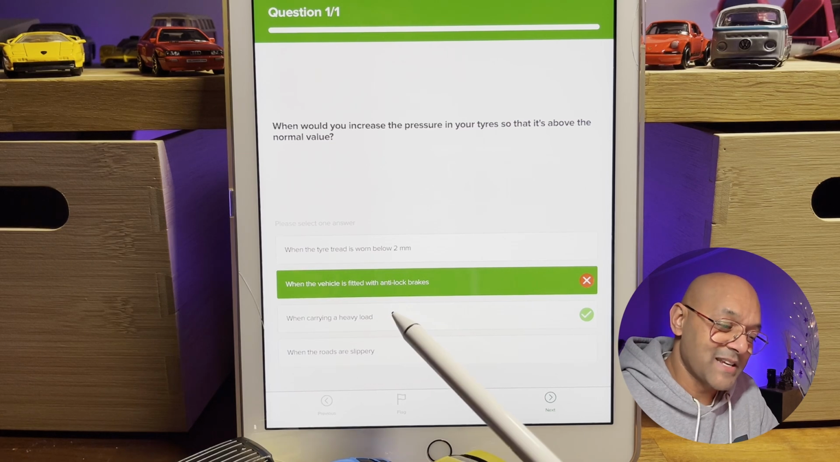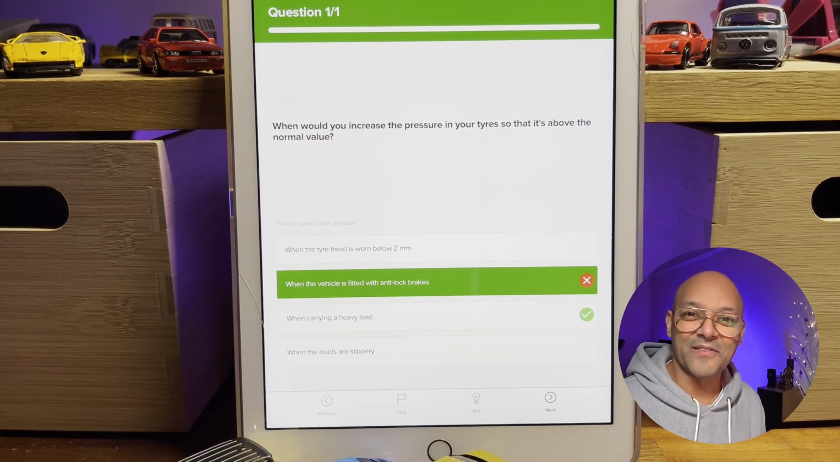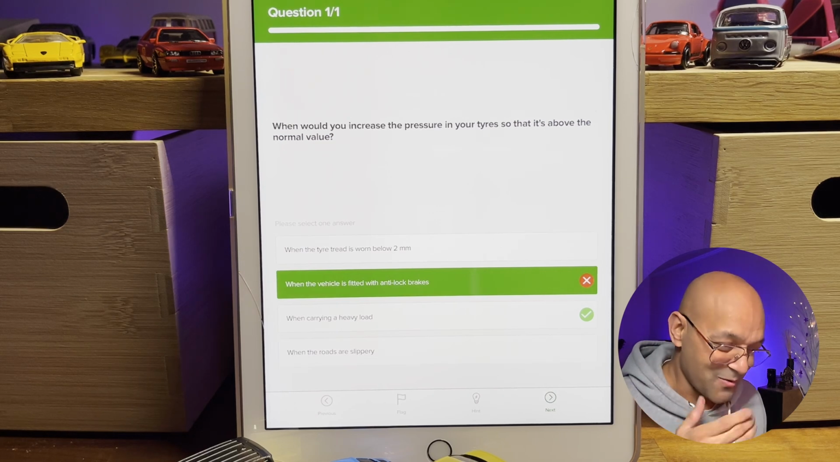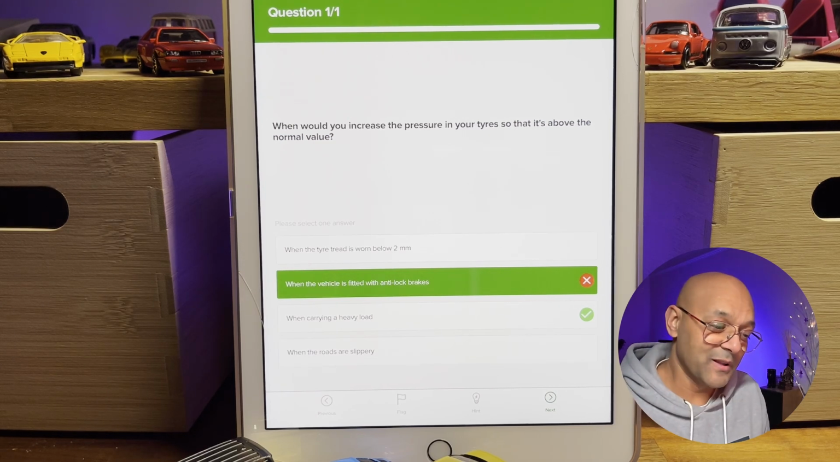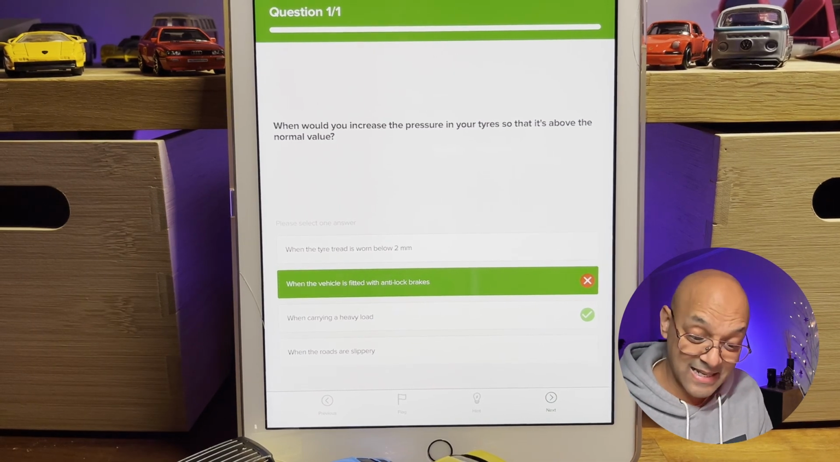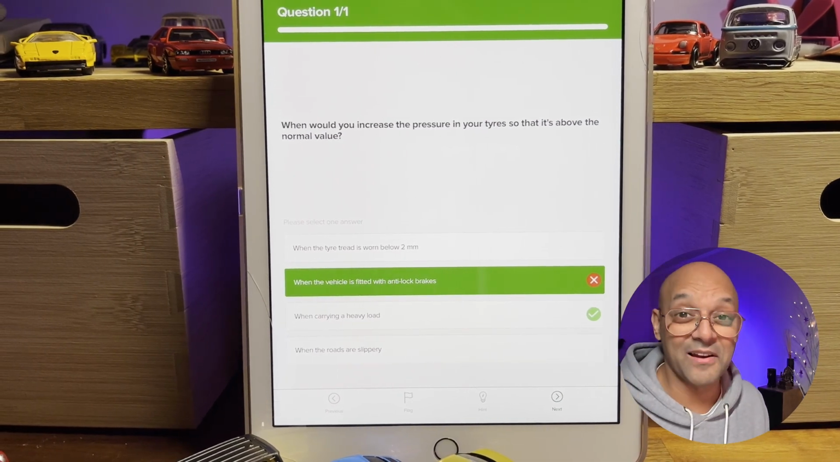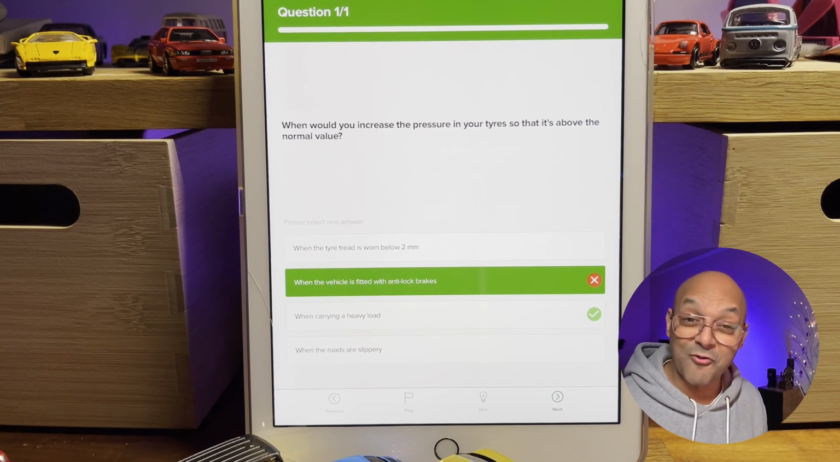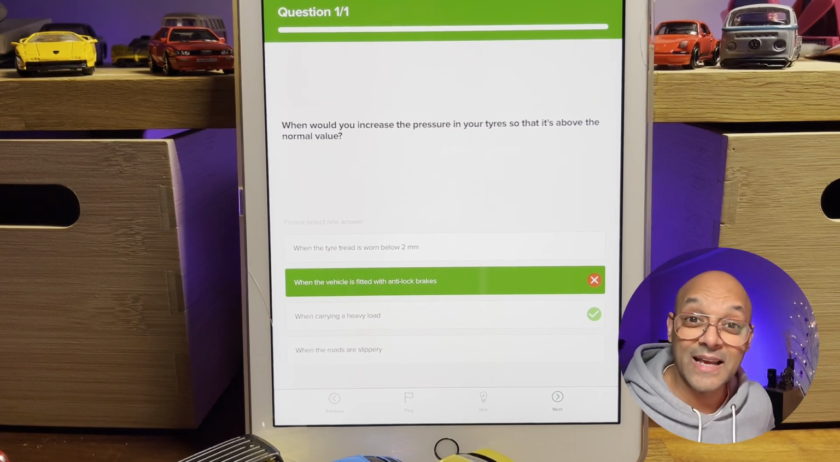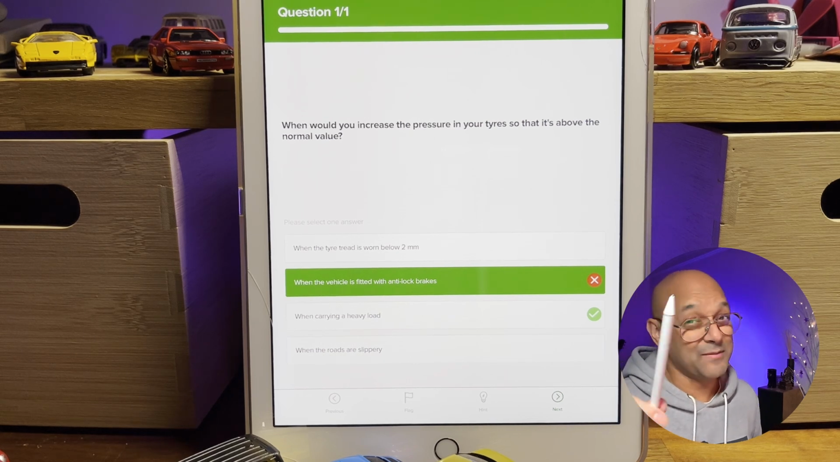Okay, we did say when it was carrying a heavier load. Did you actually spot that? Because I didn't, so I'm glad I didn't physically get this one wrong, where I stupidly clicked when the vehicle is fitted with anti-lock brakes. But the answer actually is, which I originally did say, when carrying a heavy load. I have no idea why I clicked the wrong answer, but it is what it is. But there you go. So technically, we got 20 out of 20. There it is. I'm happy with it, and I'm sticking with that.